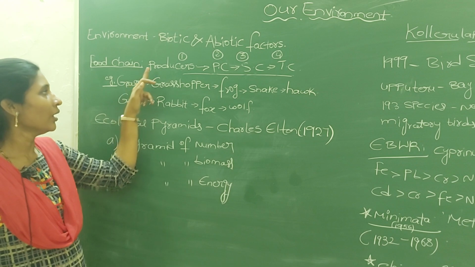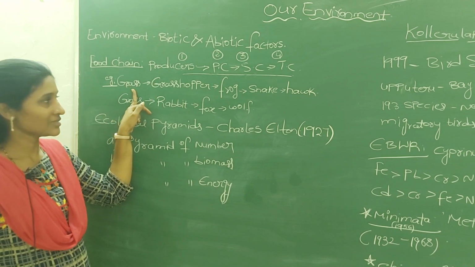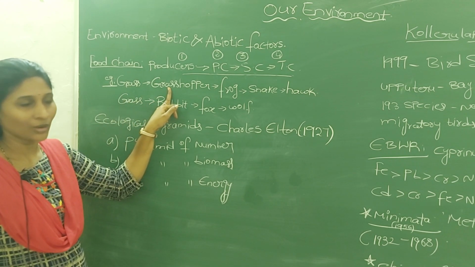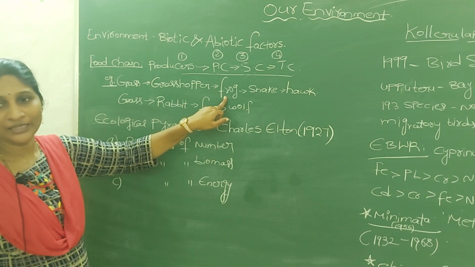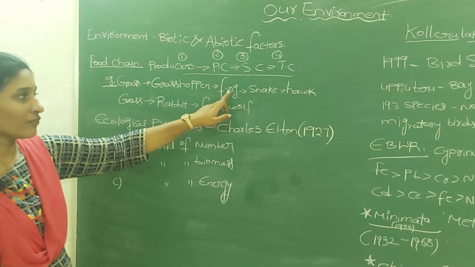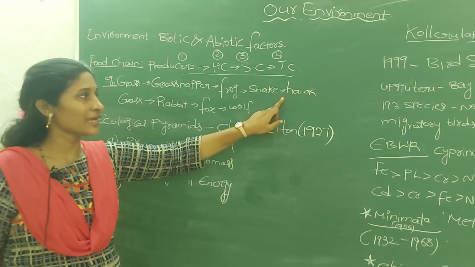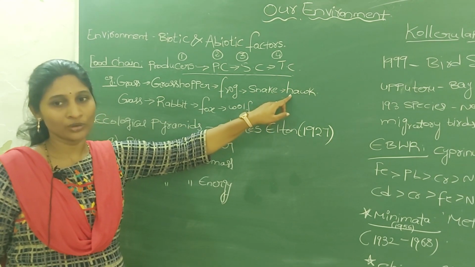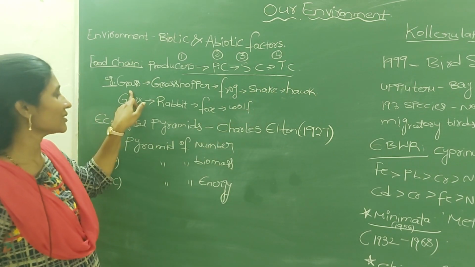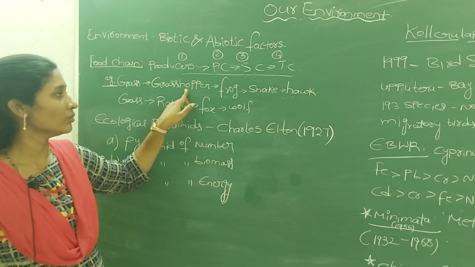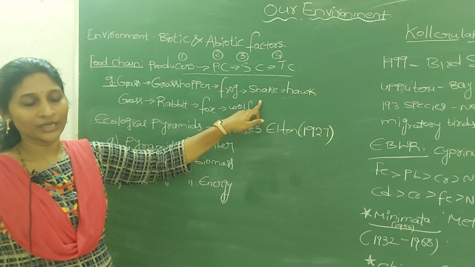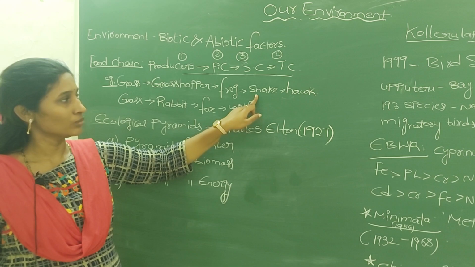For example, grass is eaten by an insect called a grasshopper, the grasshopper is eaten by the frog, the frog is eaten by the snake, and the snake is eaten by the carnivorous bird known as the hawk. In this, grass is the producer, grasshopper the primary consumer, frog the secondary consumer, snake the tertiary consumer.